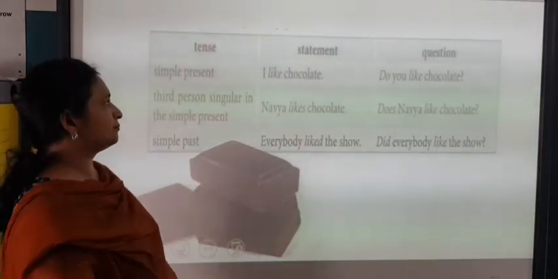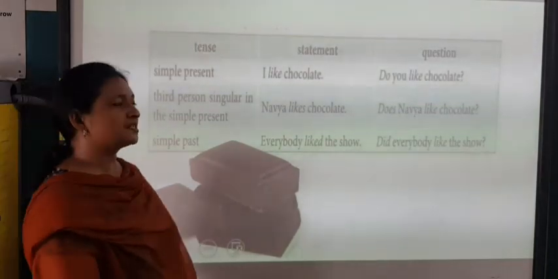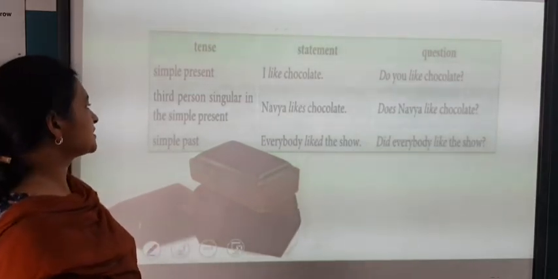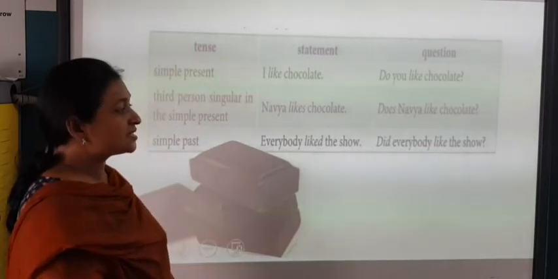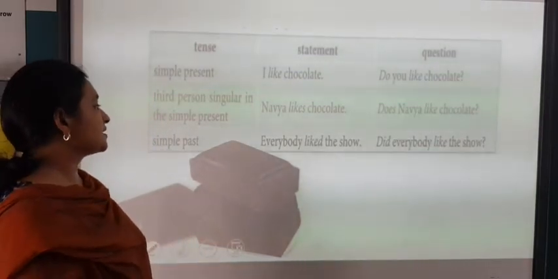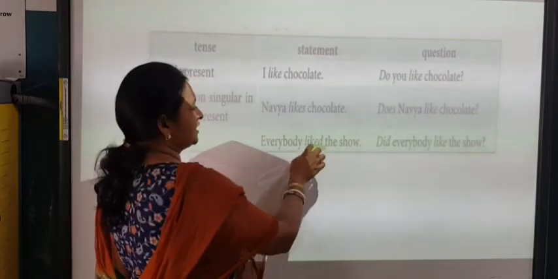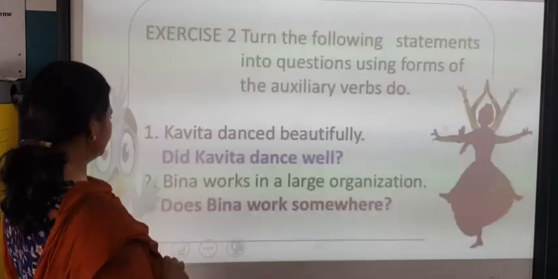Now here we have a table. First one is tense, statement and question. Simple present is I like chocolate. Do you like chocolate? Third person singular in the simple present is Navya likes chocolate. Does Navya like chocolate? Simple past is everybody liked the show. So because ed is there, we will be using did: did everybody like the show?